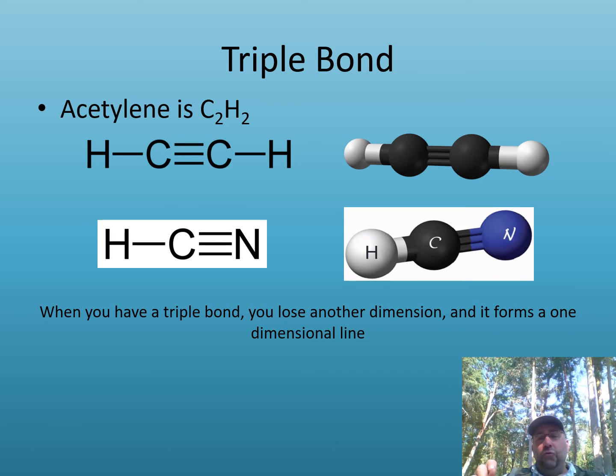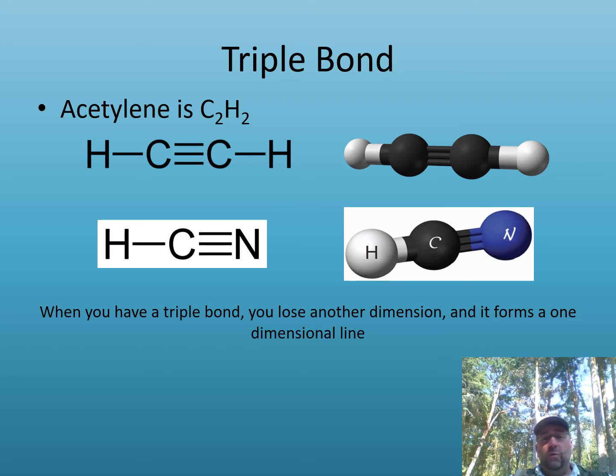If we were to add a triple bond, we've removed yet another dimension in space, because we've lost another unpaired electron. And so, in the case of a triple bond, since we've lost 2 dimensions, we go from 3 to 2 to 1 dimension. 1 dimension is a line. So these are what we call linear molecules. Whenever you have a triple bond, that is going to make a linear molecule.